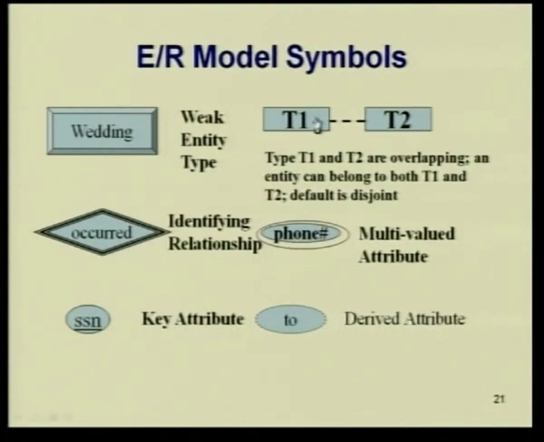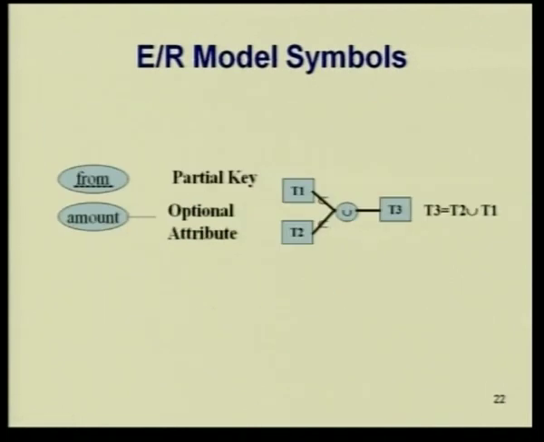Now, here T1 and T2 are overlapping, and an entity can belong to both T1 and T2. We will come a little bit in detail about this later. This is saying it is a partial key, this is an optional attribute, this we will discuss later as we go along. Now, let us take a conceptual design. We are given an example application. I am going to walk you through a complete ER model design. That is what we are going to do.